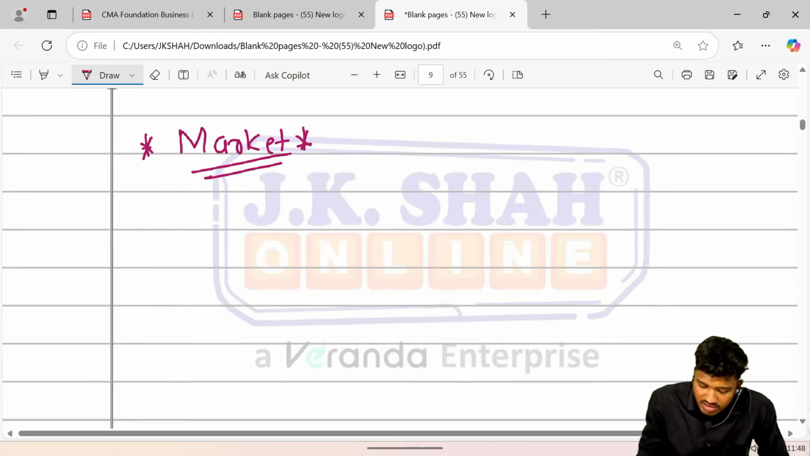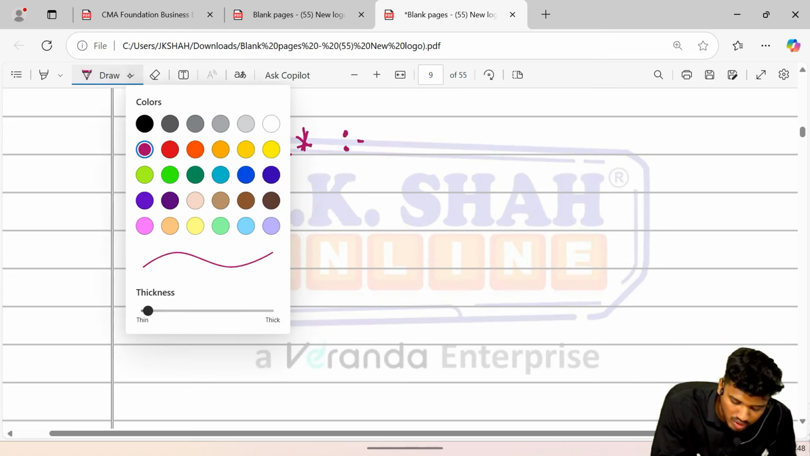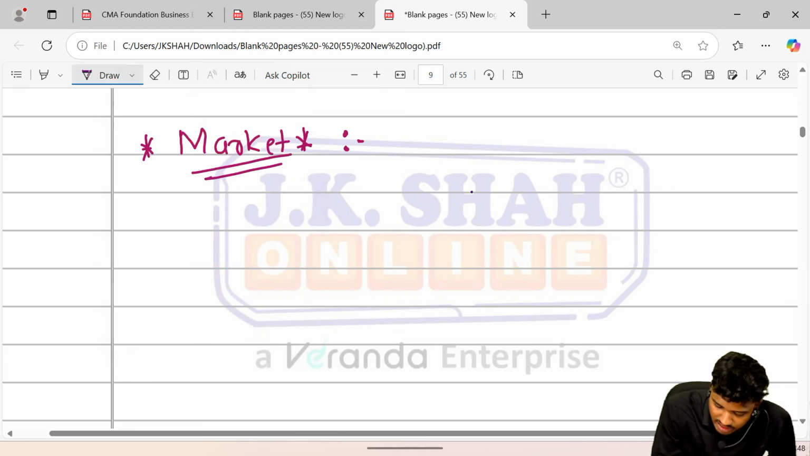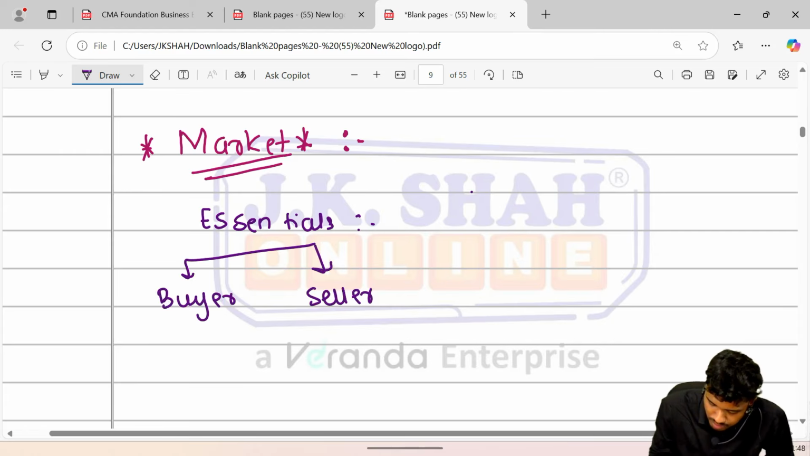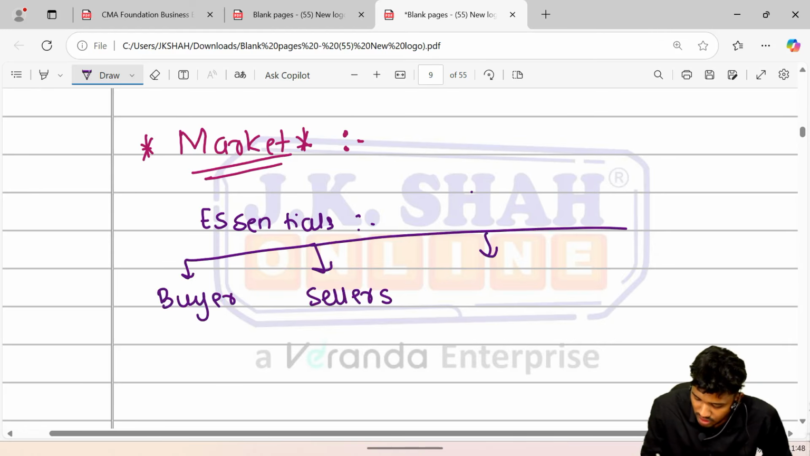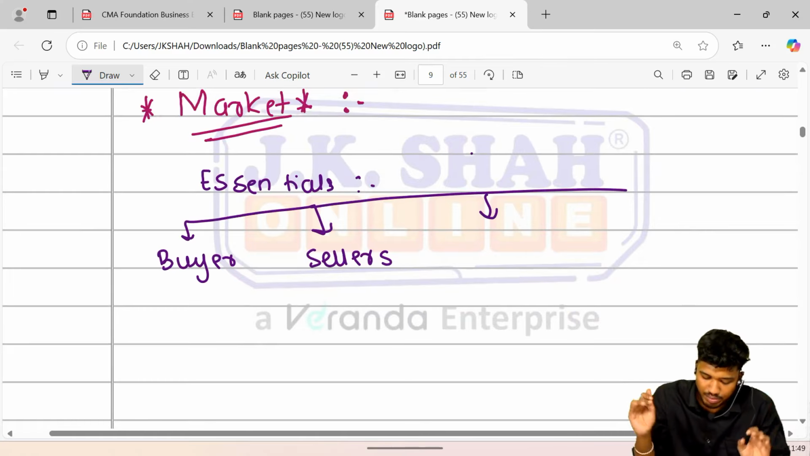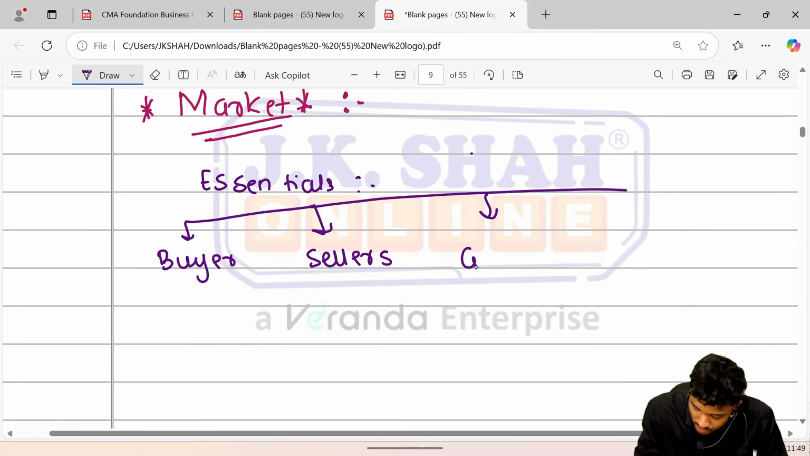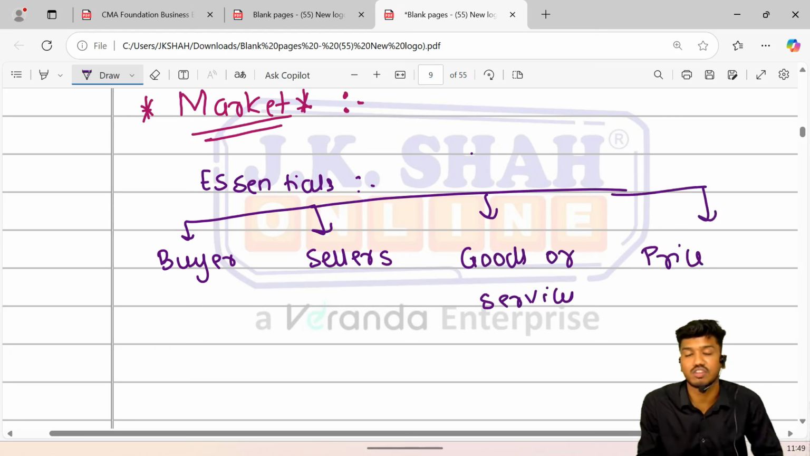Let's basically understand what I'm trying to say. So basically in market, what exists? There are certain essentials of market. What are the essentials of the market? The essentials include as follows. Definitely in market there would be buyers and sellers, without a single doubt. Next, buying and selling what? They would be buying and selling goods or services in exchange of price.